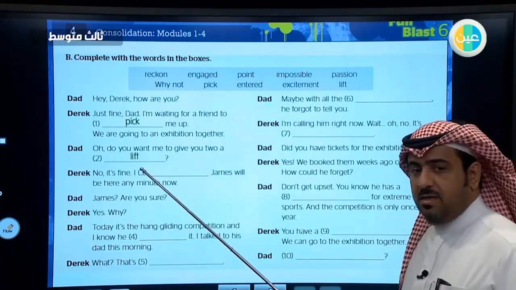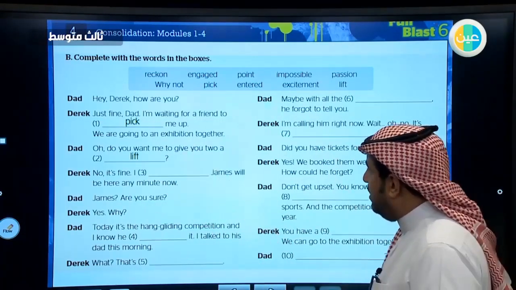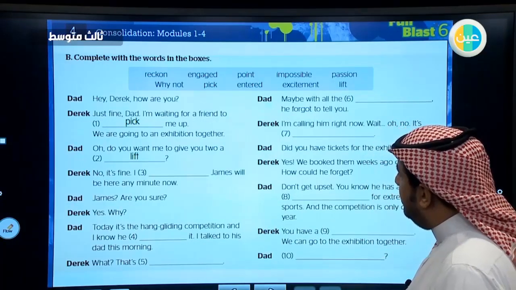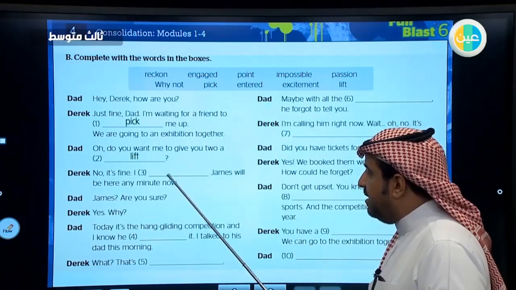I think, but we don't have the word think. There is a synonym here, a word that has the same meaning. Yes, you're right. I reckon, which means I think.